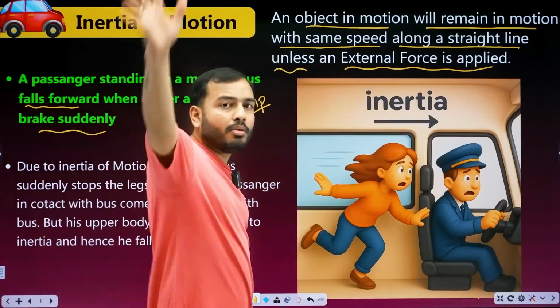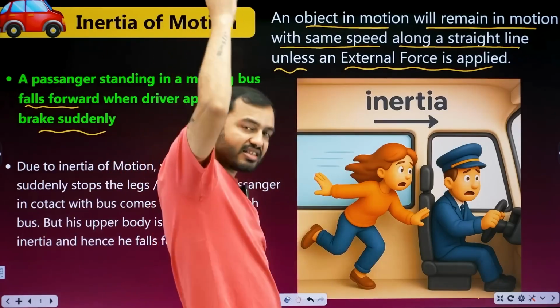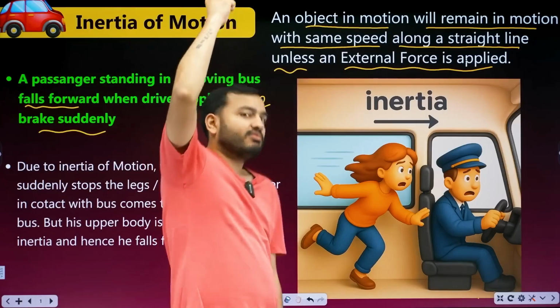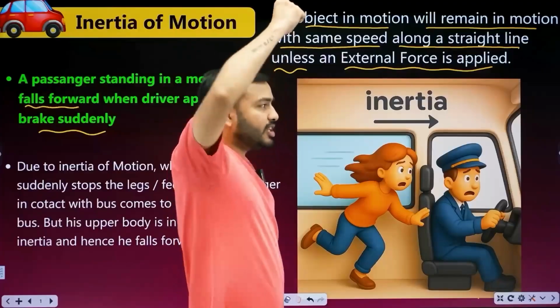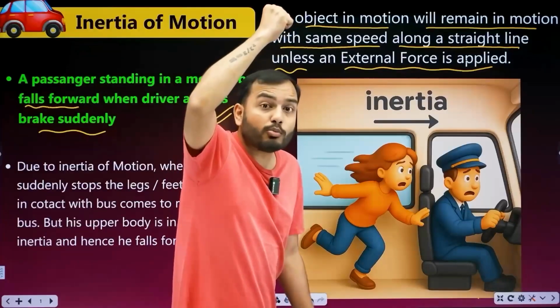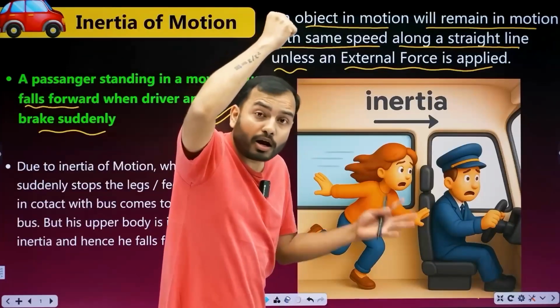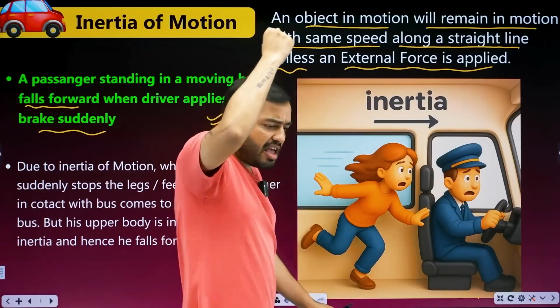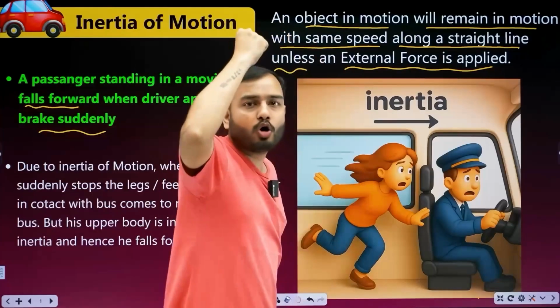A passenger standing in a moving bus. Bus is running. I'm standing inside it. You travel like this, right? Hanging onto the rail. And some uncle next to you even falls asleep sometimes. Okay, fine. That was a train sound. But anyway, we are in the bus. It's moving. And the bus driver is full Sigma type, bhai. A different breed altogether. He's got his own swag. Suddenly the bus speeds up. And then out of nowhere, brake.